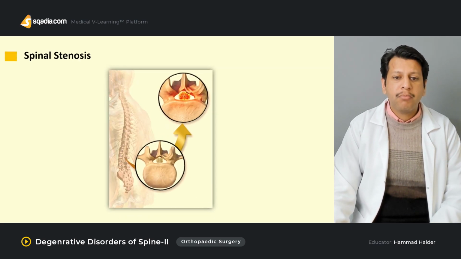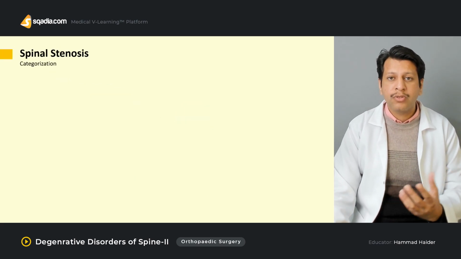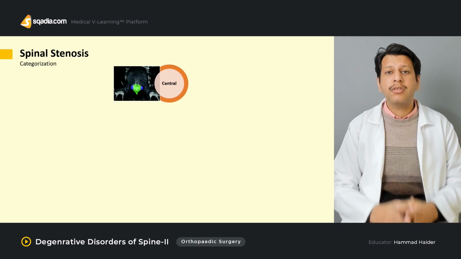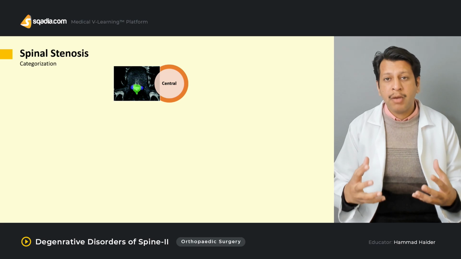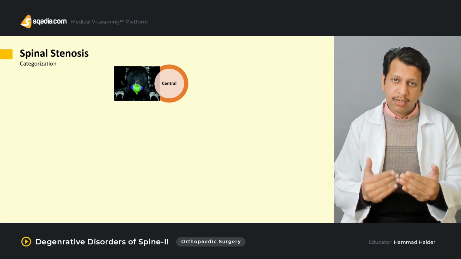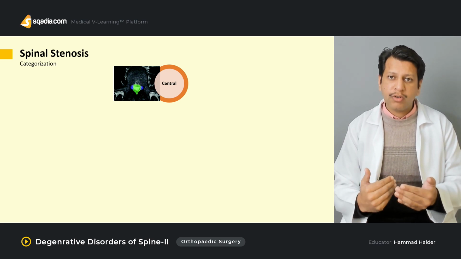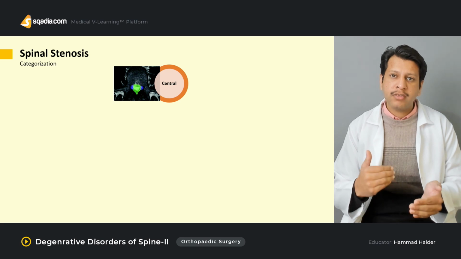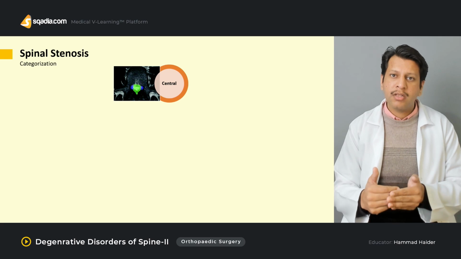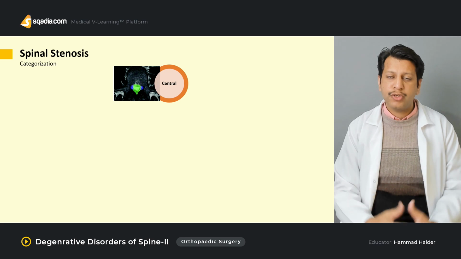Now, if we are talking about spinal stenosis, then we categorize it into three different levels. One is central stenosis. Central stenosis is usually caused by ligamentum flavum hypertrophy. When the nerve root exits, due to hypertrophy it gets compressed between the foramina as well as the ligamentum flavum, and this leads to a central type of spinal stenosis.